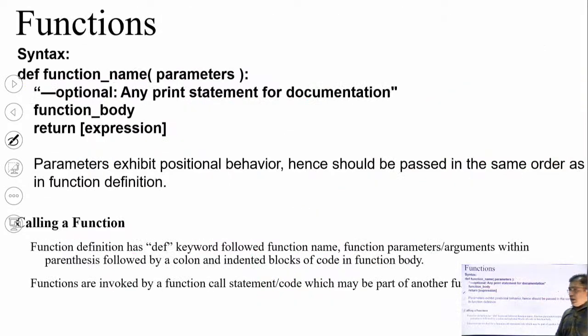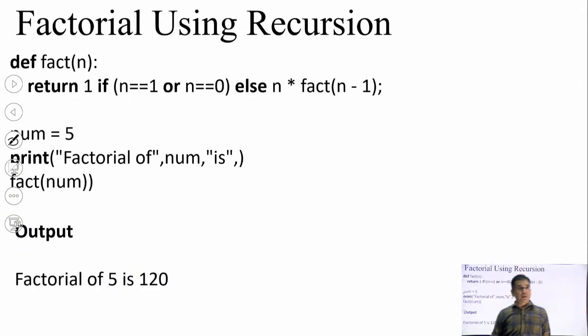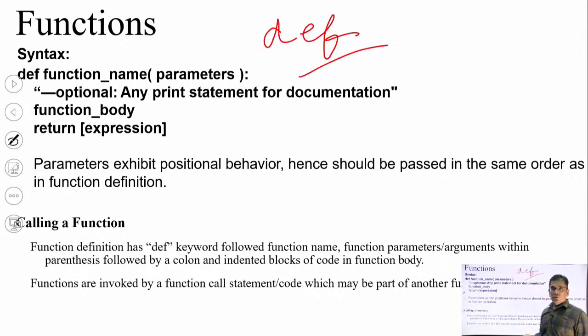Okay, now the last topic which I will cover today is functions and a factorial example. So let's finish it. We can use functions in Python like in other programming languages. The syntax to define a function starts with the def keyword. This is the keyword used to define a function. Then you write the function name. Within the brackets is the parameter list, and at last you give the delimiter, that is the colon symbol.